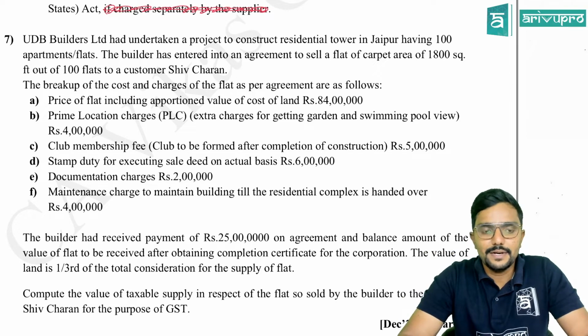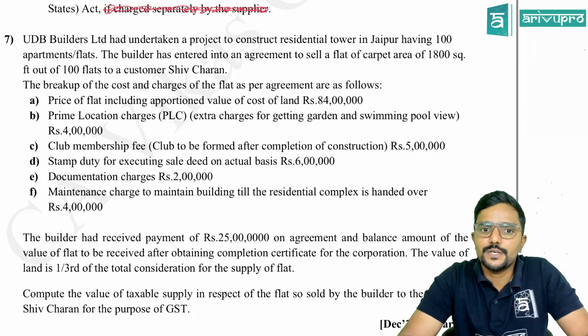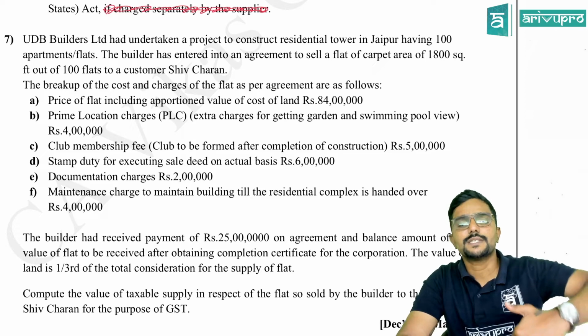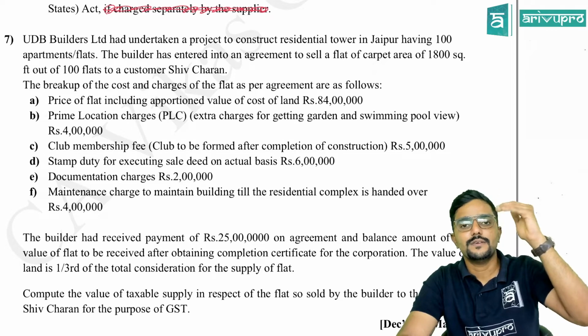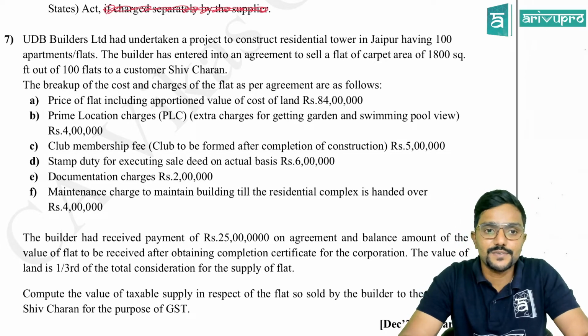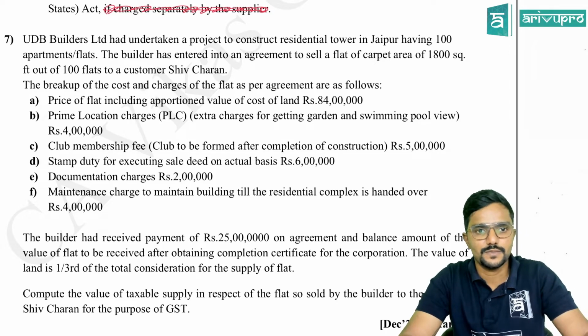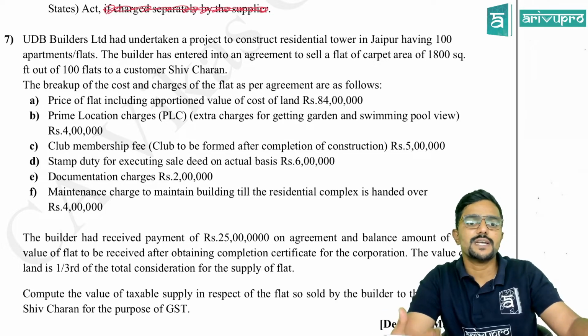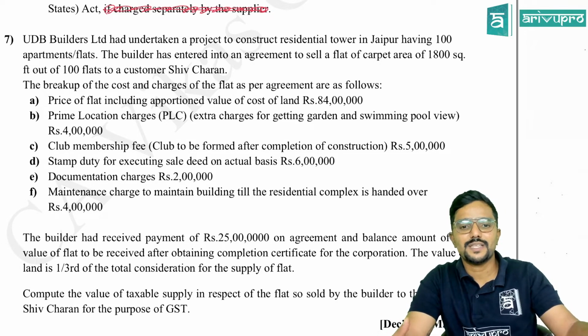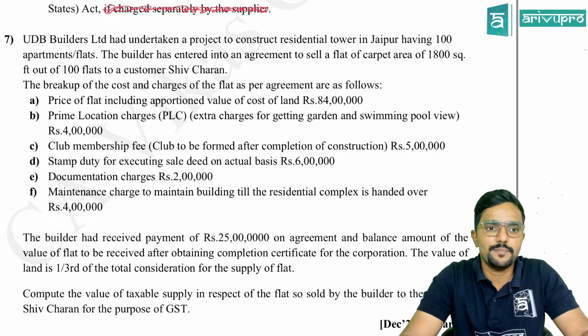UDP Builders Limited had undertaken a project to construct a residential tower in Jaipur having 100 apartments or flats. Okay, they are constructing an apartment or tower where there are 100 houses or flats. The builder has entered into an agreement to sell a flat of carpet area of 1800 square feet out of 100 flats to a customer, Shiv Charan. So the builder is the supplier, Shiv Charan is a recipient who is purchasing a flat which is constructed by the builder.